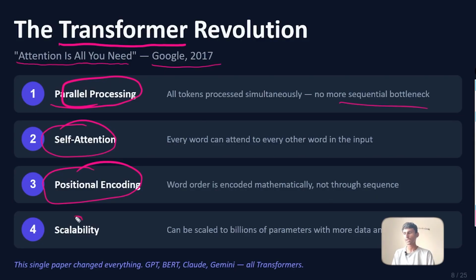Then we have scalability, which means we can train this with billions or even, in the future, trillions of parameters. I think the latest ChatGPT uses literally 1 trillion parameters, but they haven't released it publicly, because running a trillion-parameter model requires lots of GPUs.